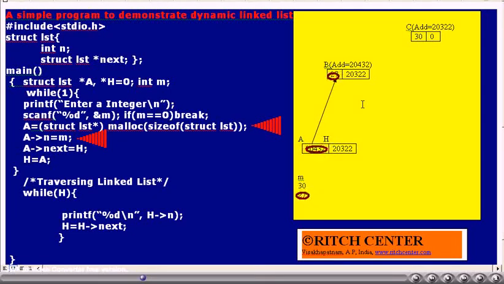Now a->n is equal to m statement will be executed. Thus the current value of m, 27, will be stored in this newly created object. Then a->next is equal to h statement will be executed. That is, the current value of h, that is 20322, which is the address of the previous object, is now assigned to the recently created object's next variable. That is, the newly created object's next will be pointing to the previously created LST type object.